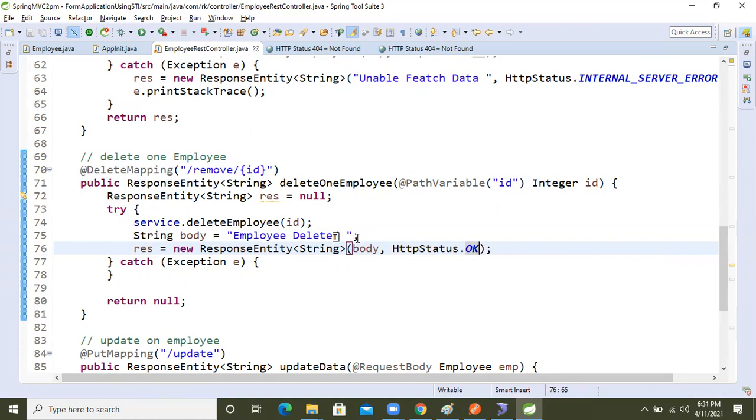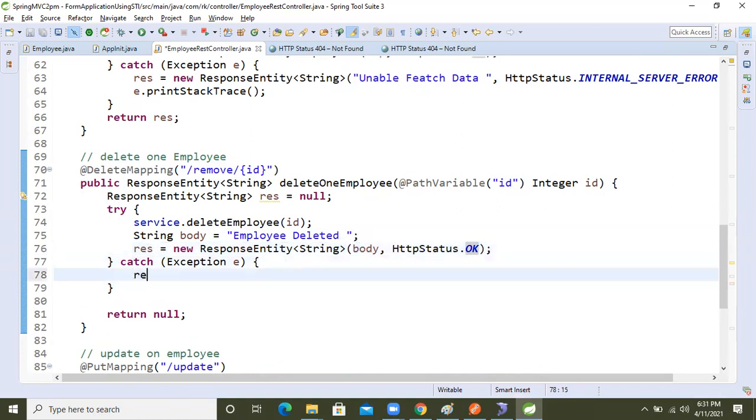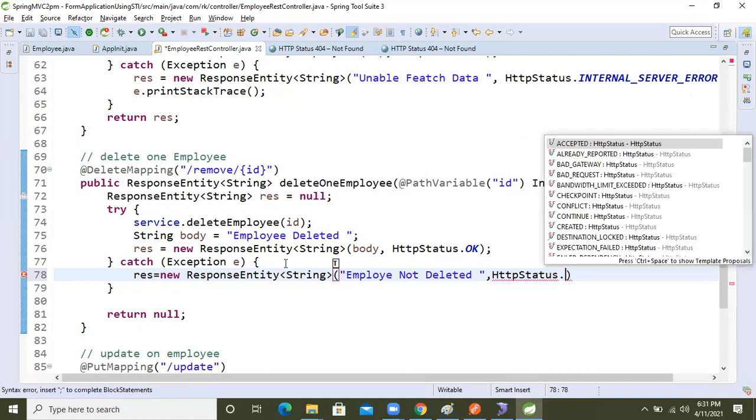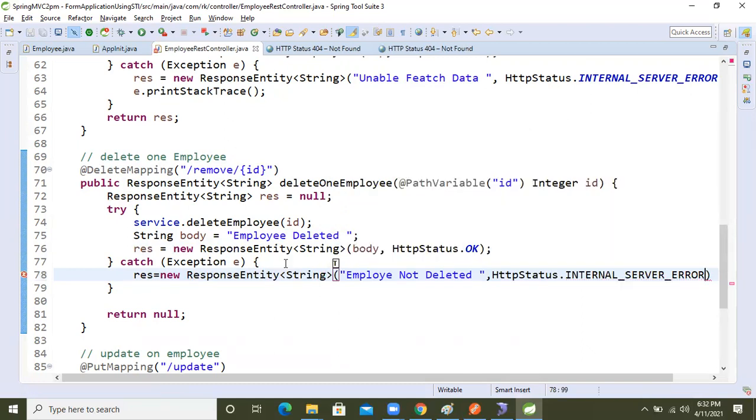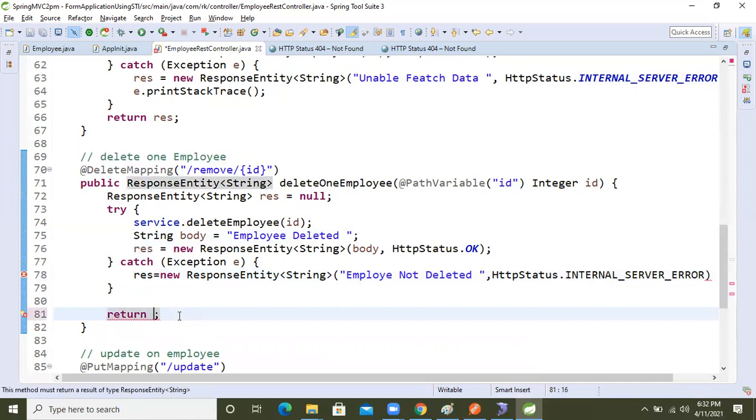In the catch block we will take res equal to new response entity, string inside that body: not deleted, with http status internal server error. Now return res.